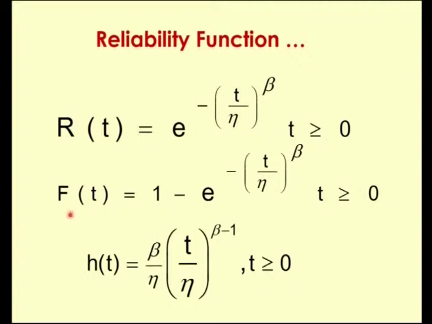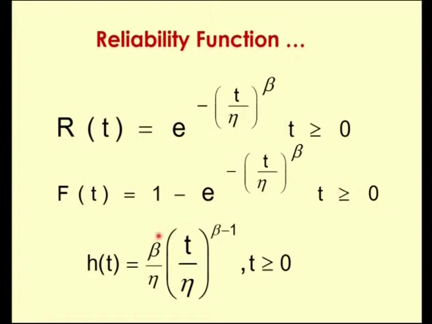Similarly, the CDF capital F of t is given by 1 minus capital R of t, so we have capital F of t equal to 1 minus e power minus (t by eta) whole power beta. This is also valid when t is greater than or equal to 0.